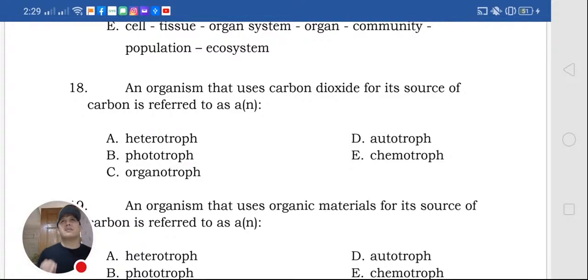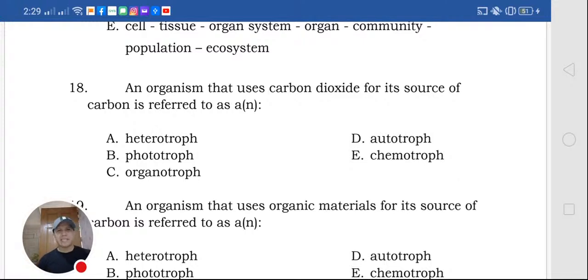Heterotrophs are organisms that don't make or manufacture their own food. Phototrophs are those living with sunlight, like sunflowers. They are producers, they make their own food. And chemotrophs are organisms that use chemicals in order to live.